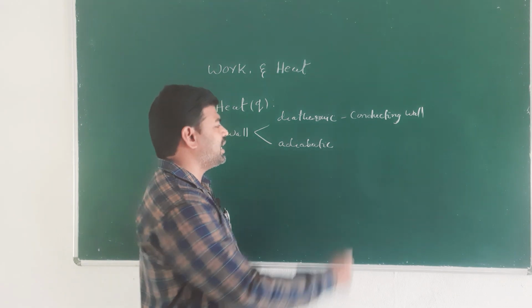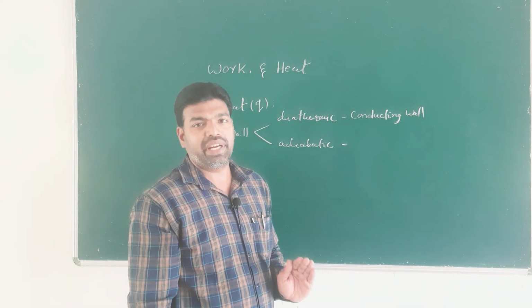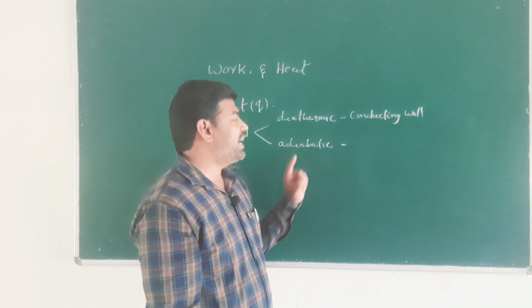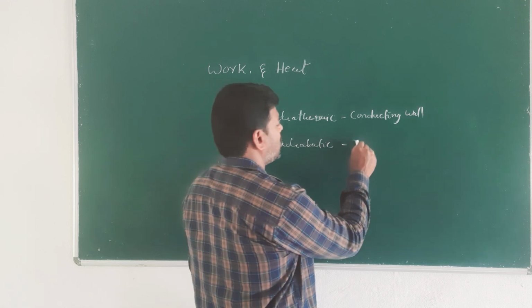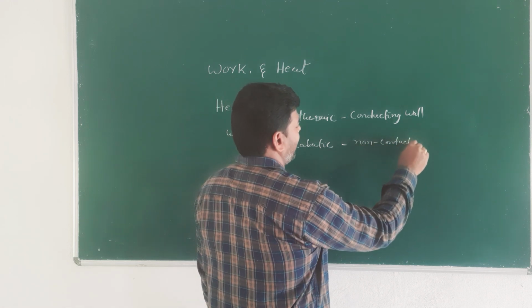And the adiabatic wall does not allow heat transfer between system and surroundings. Therefore, the adiabatic wall is called a non-conducting wall.